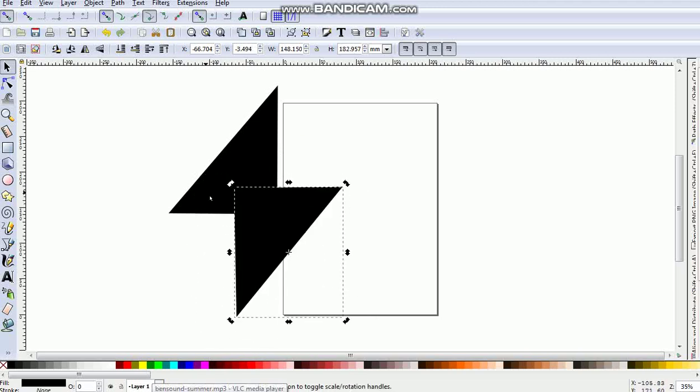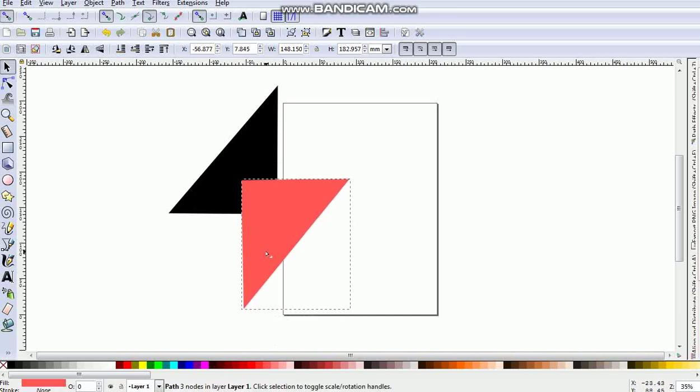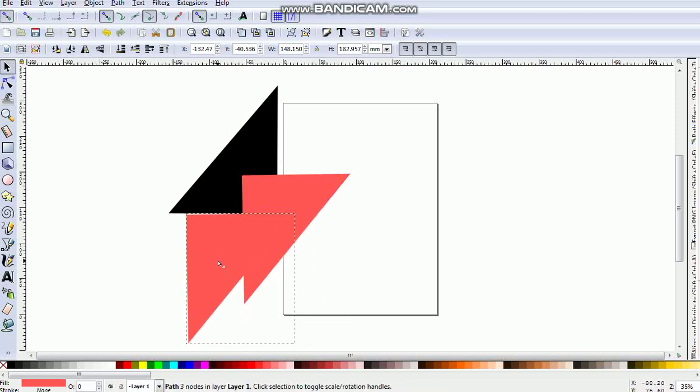Okay, so I will just place it here. I will make it this color like this. I will duplicate this, and I'm just gonna place it here.